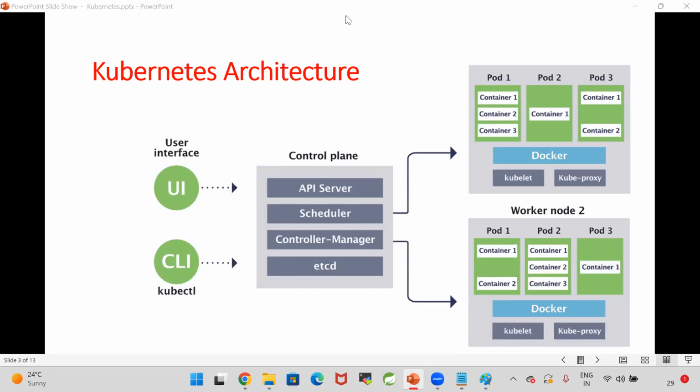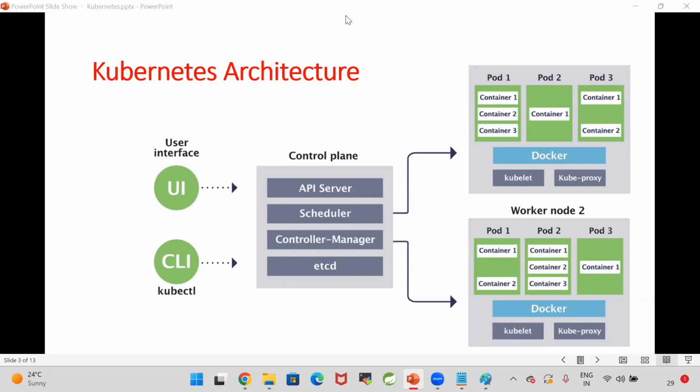I have two questions. In a real-time scenario, how many master nodes and how many worker nodes are supposed to be created? 2 or 3 master nodes. Generally, if you are going for a cloud cluster like AWS EKS, one control plane is sufficient. If you are creating your own cluster, then going with 2 to 3 master nodes is recommended. Tomorrow you will understand it.